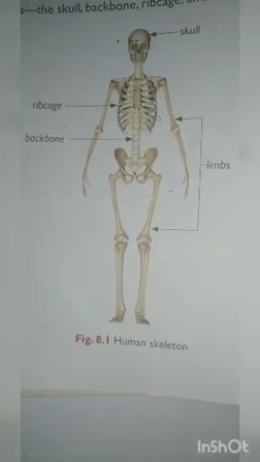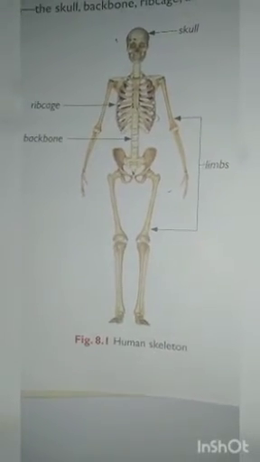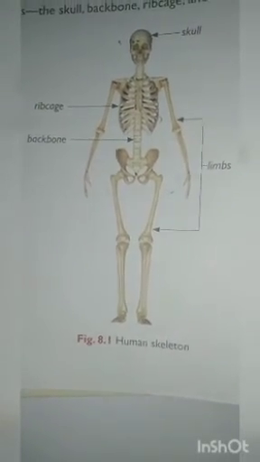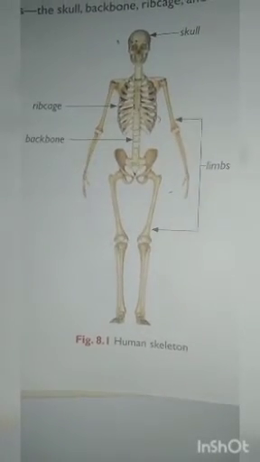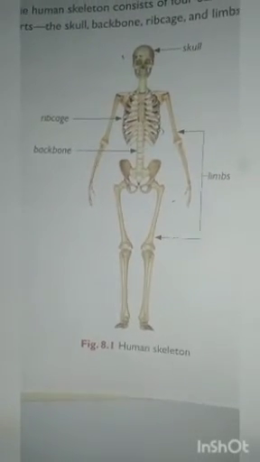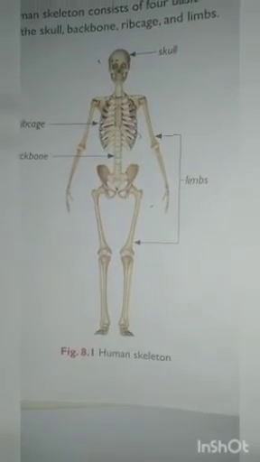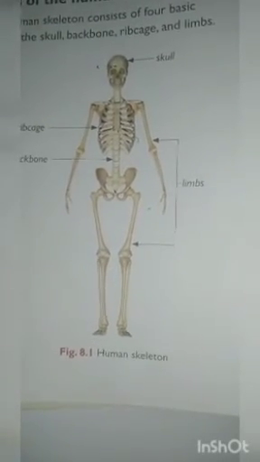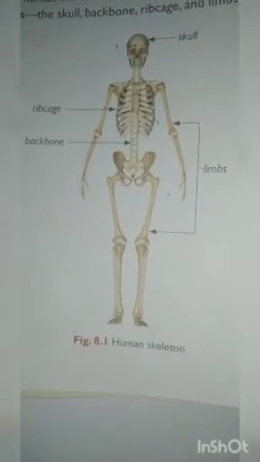It is attached to the muscles and helps in movement. Animals like cockroaches and snails have an exoskeleton. All the body parts are inside and the skeleton system is outside. So it is called an exoskeleton.